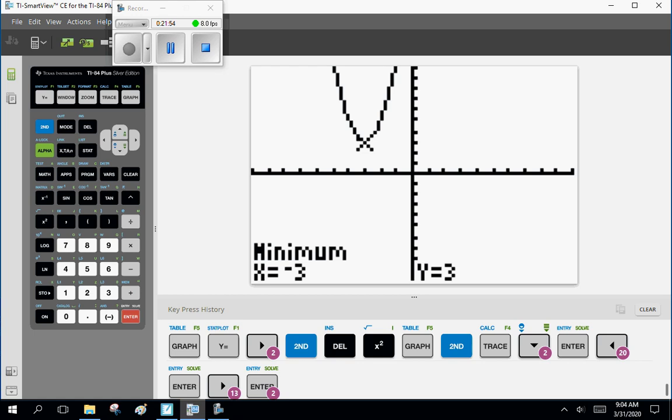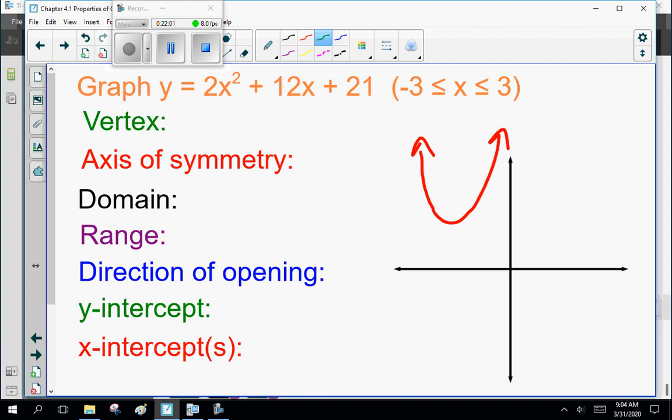Okay. Now this time the calculator's getting it exact. No rounding off errors. Woohoo! So the vertex is minus 3 comma 3. So my axis of symmetry is x equals minus 3.